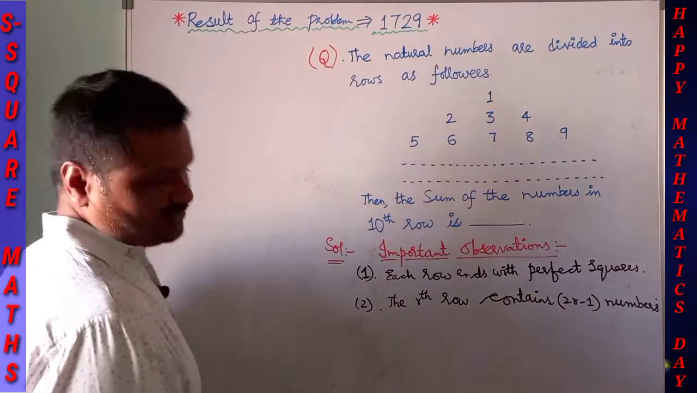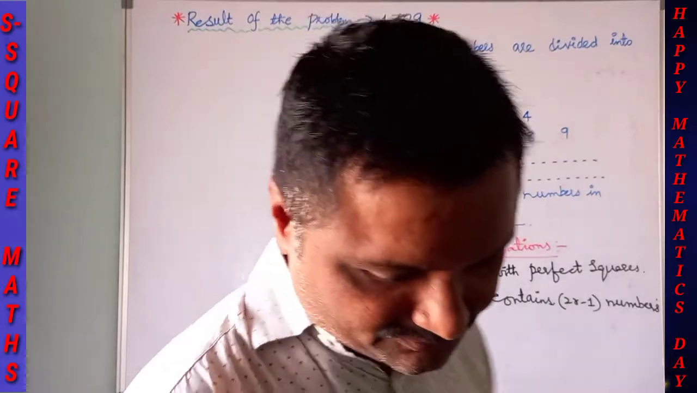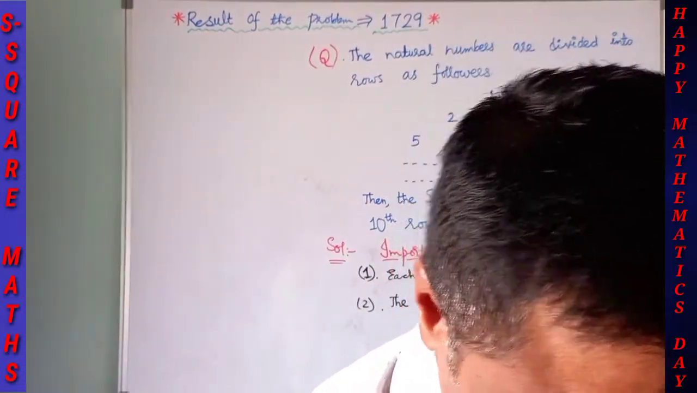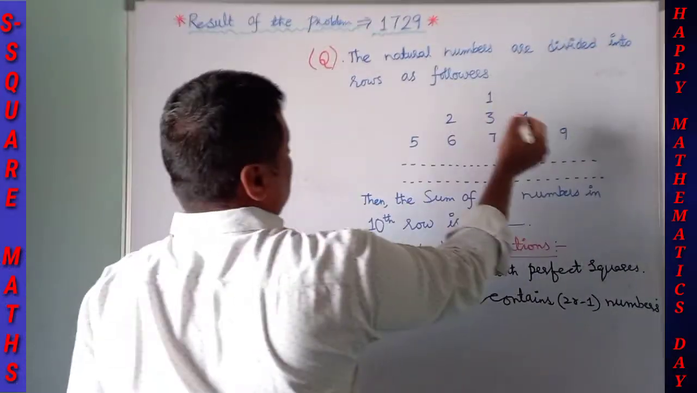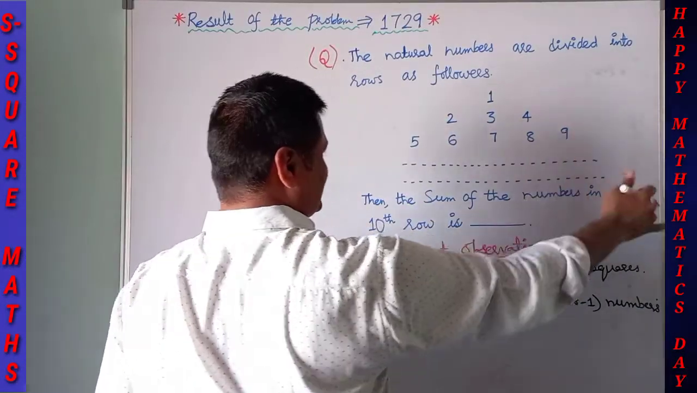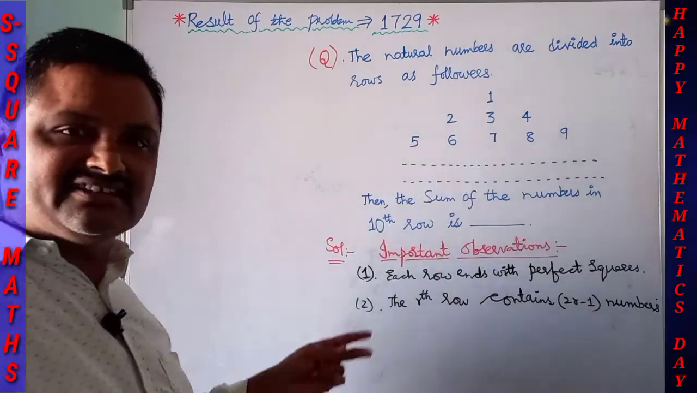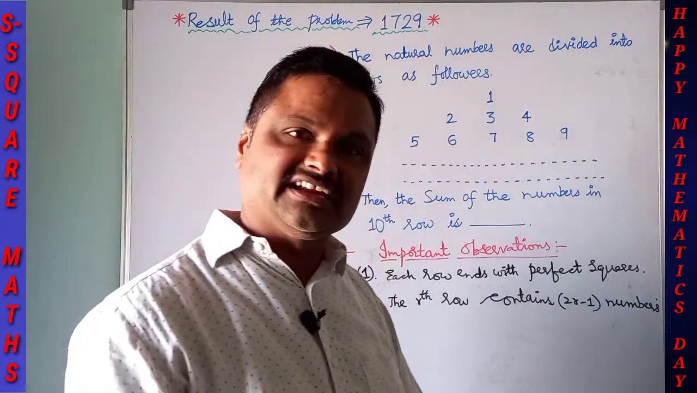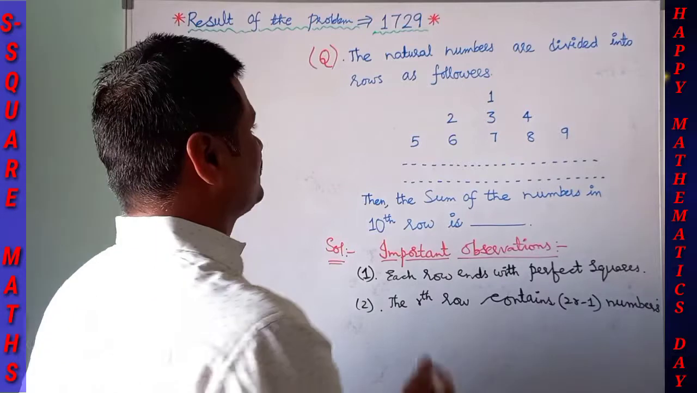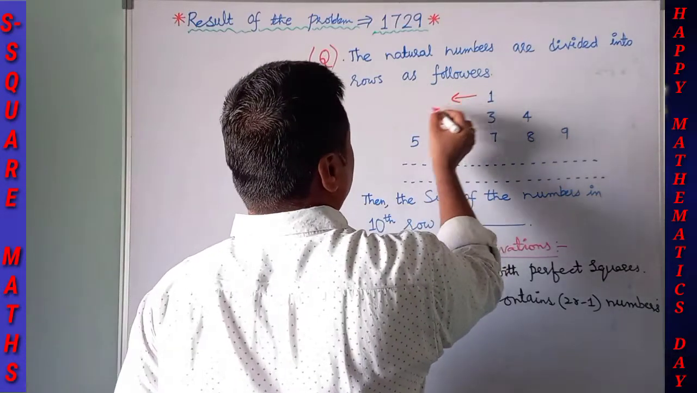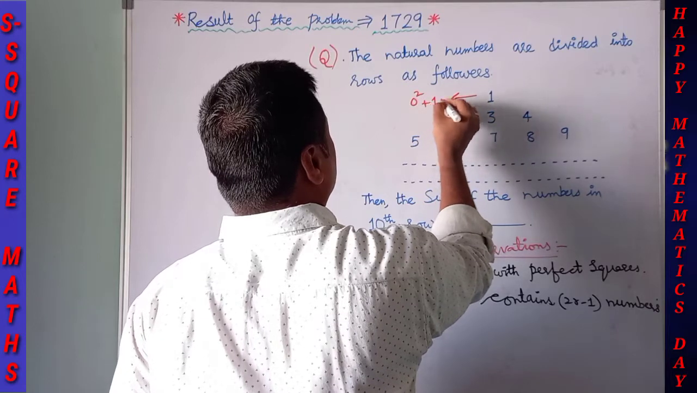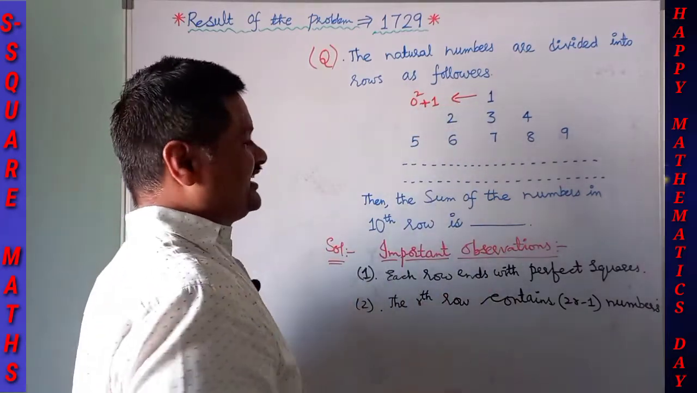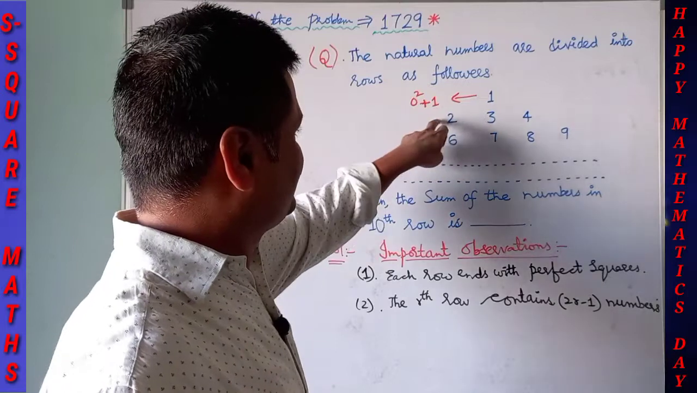Next, if you observe carefully, there is one more thing we have to discuss. Since each row ends with a perfect square, we also have to check which number each row is going to start with. Let us consider this: it is 0 square plus 1. 0 square is 0, and 0 plus 1 is 1. Next, 2.